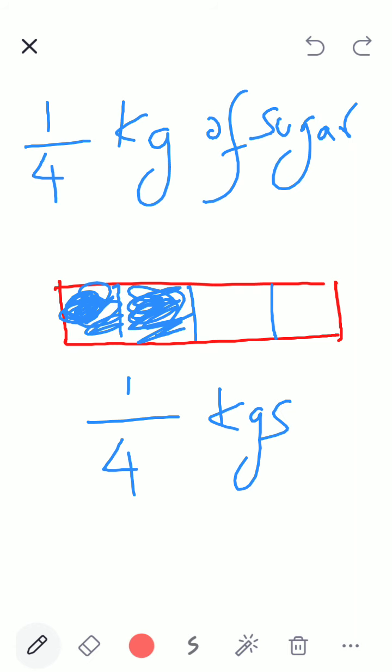And how much does the fraction become? Tell. 2 by 4 kgs, which is nothing but 2 ones are 2, 2 twos are 4, which is half kg.